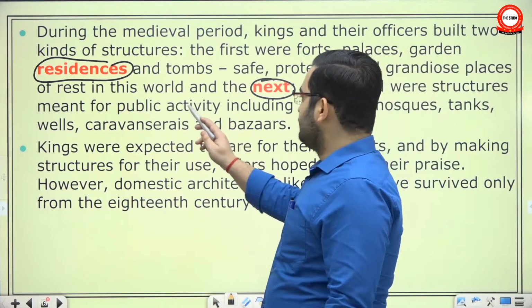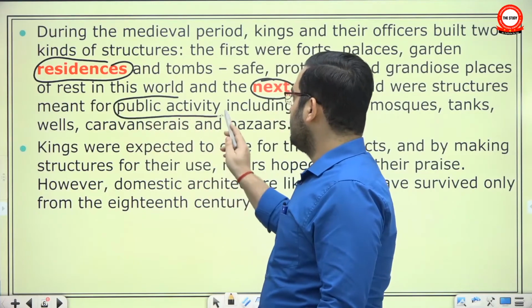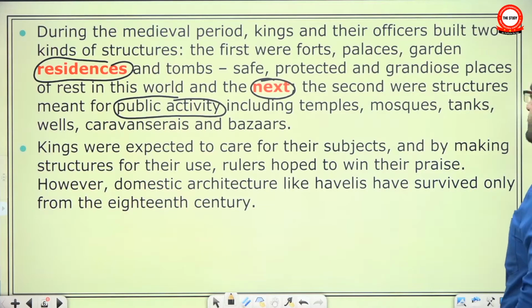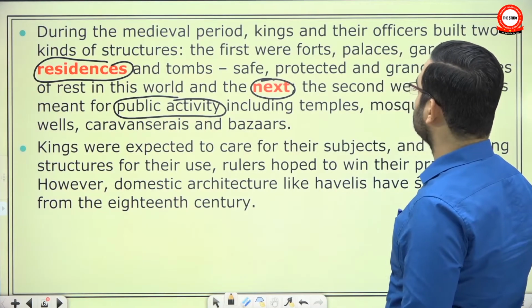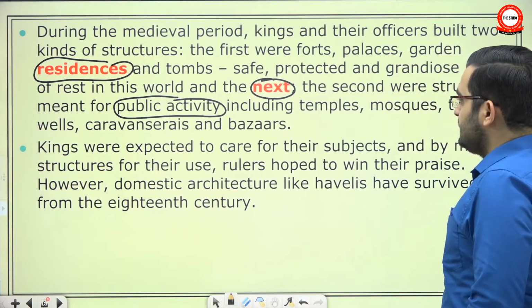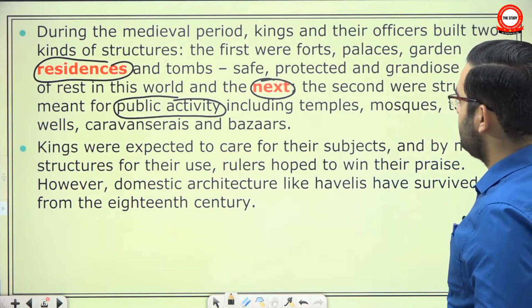The second were structures meant for public activity. Meaning gaining public support, pleasing people. That look, I am not spending everything on myself. I genuinely am concerned about you. I want to look after you, including temples, mosques, tanks, wells, caravansarai and bazaars.